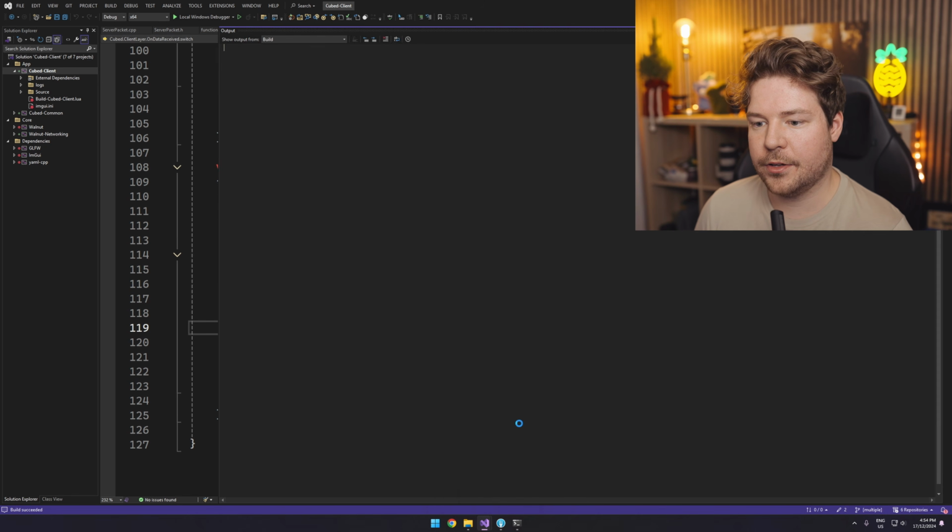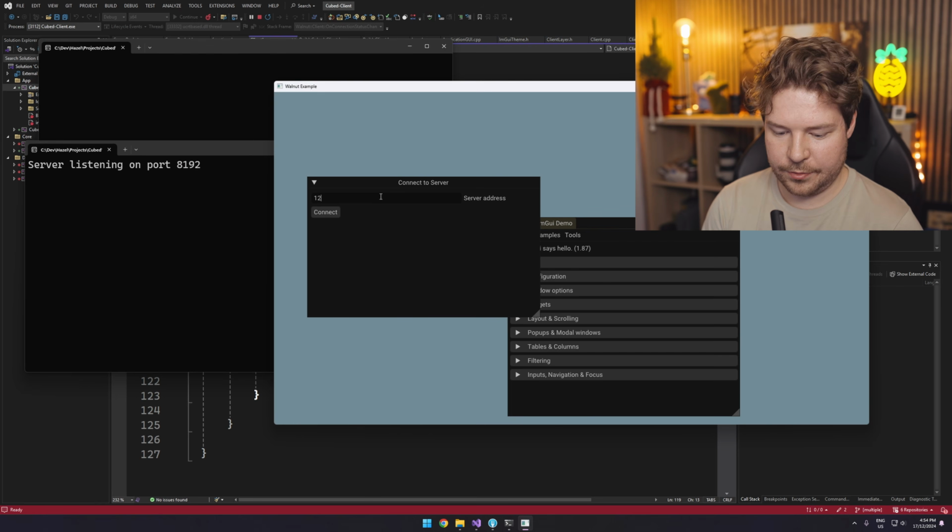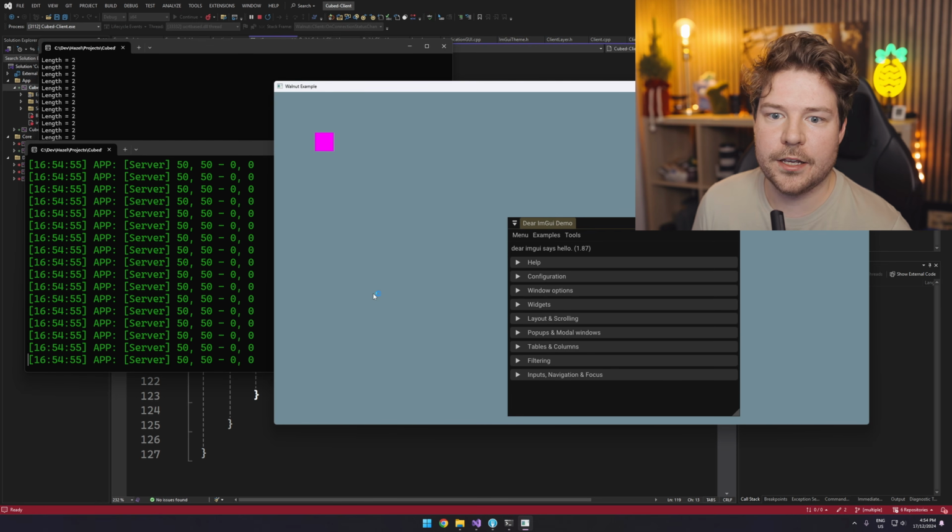So that's good. All right, let's run the client. The server's already running. We should have this be like the default or something, because I'm getting tired typing this every time. Let's hit connect. So we're in, and you can see the server is in fact getting the position of this.